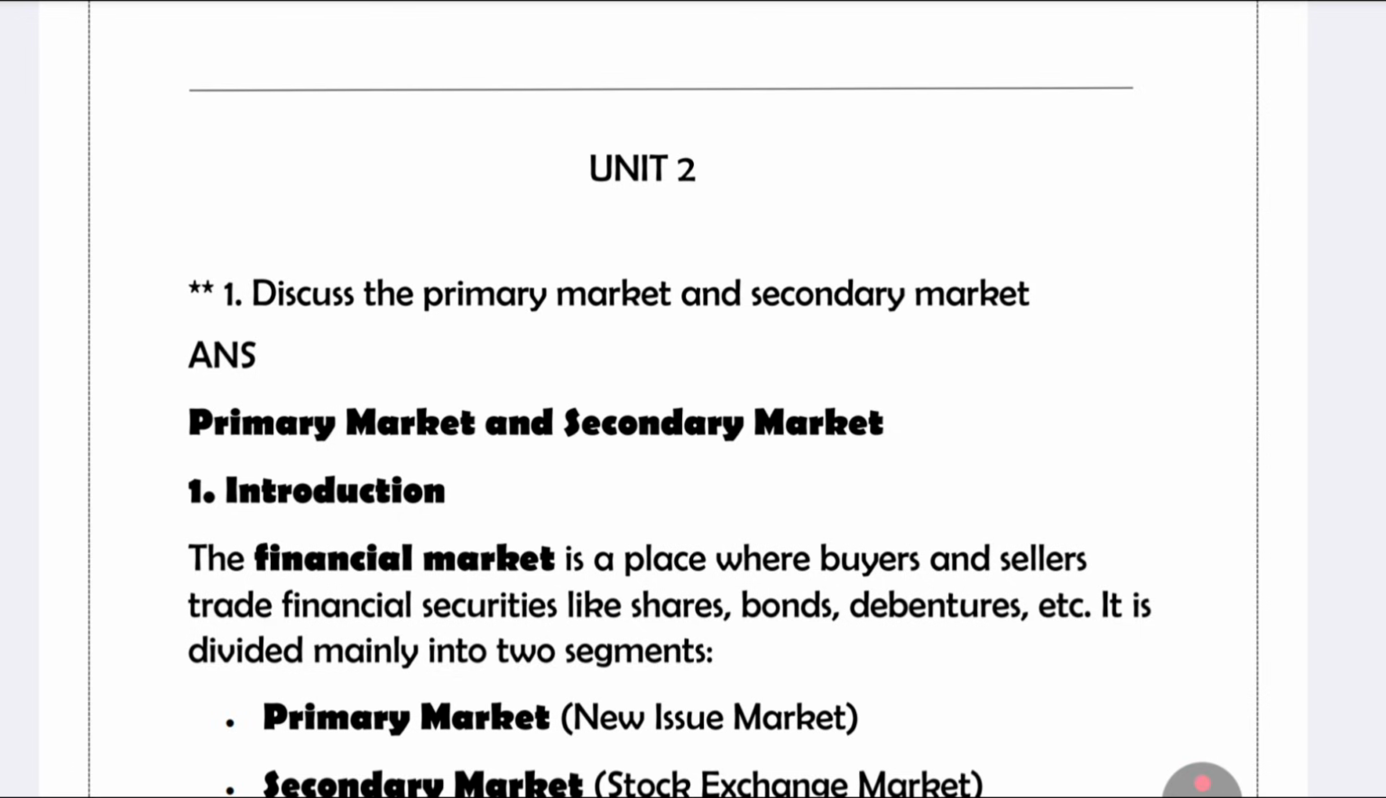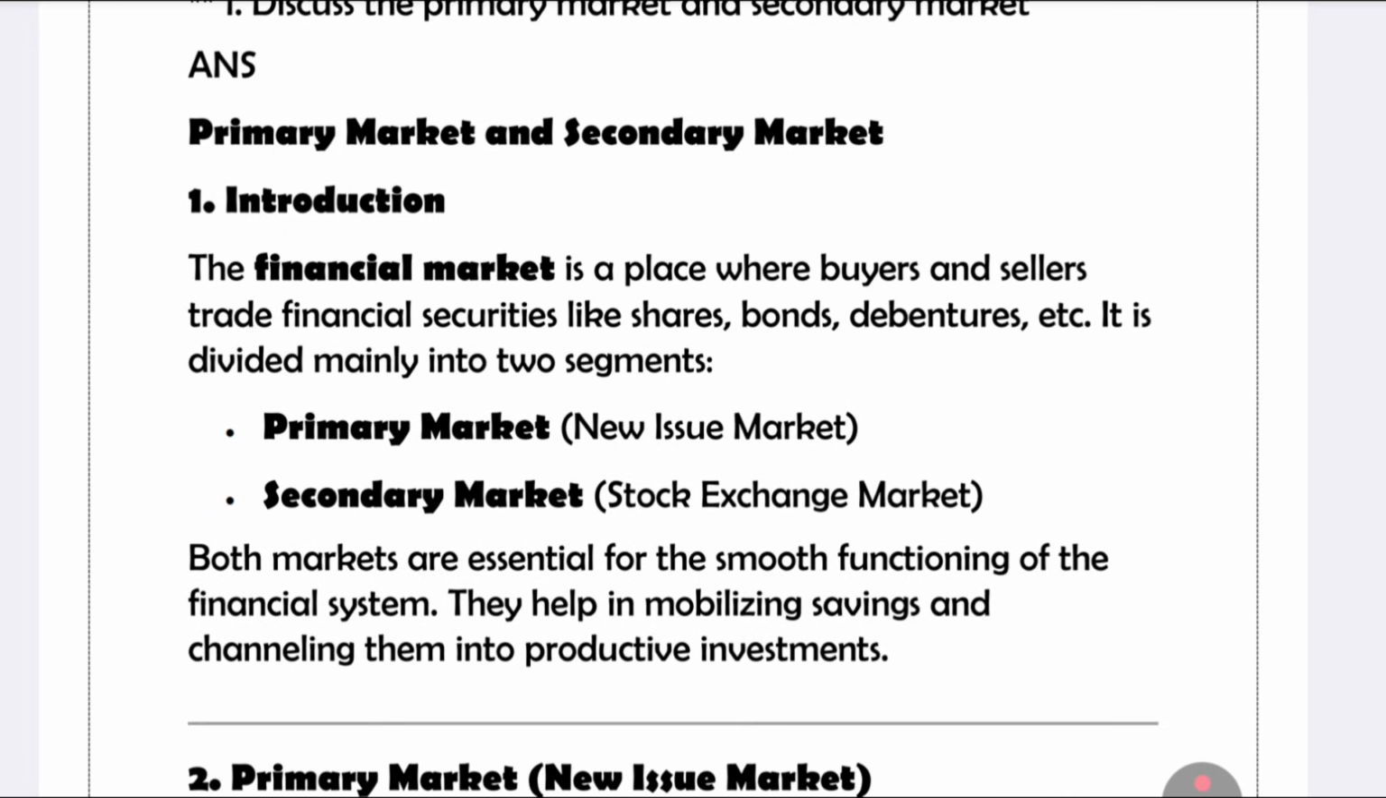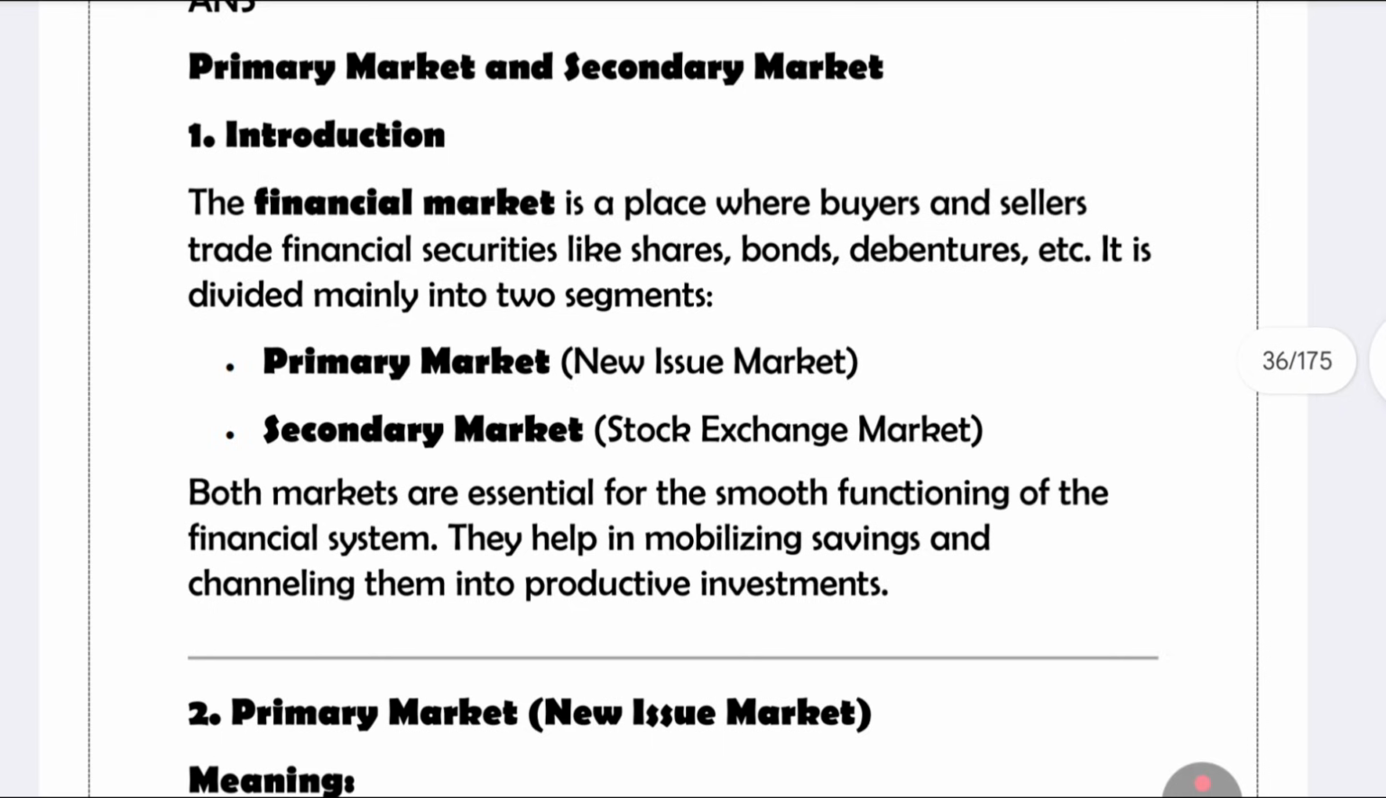So the first important question: primary market and secondary market. What is meant by primary market? The primary market is a place where buyers and sellers come together and share their bonds, debentures or other such things. The primary market is the new issue market. The secondary market is the stock exchange market. This is the complete difference. Both markets support the financial system's functioning and help you mobilize your savings for productive investments.